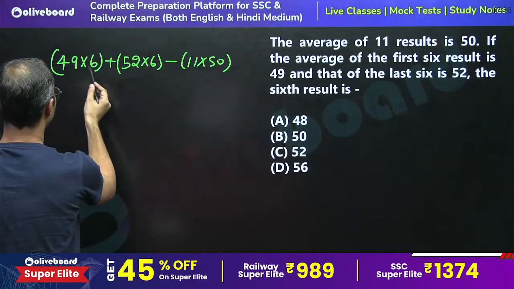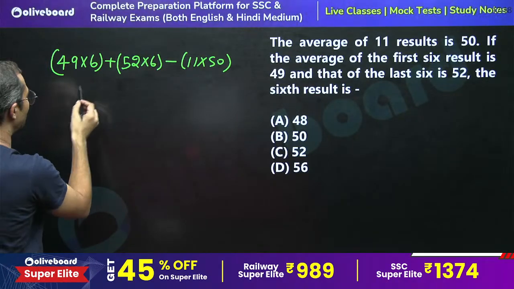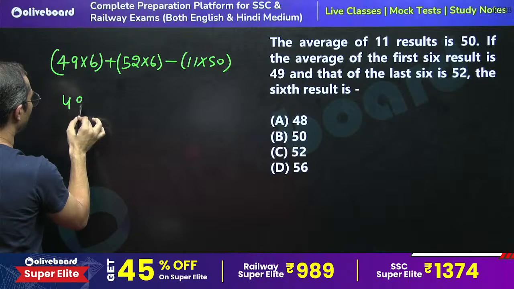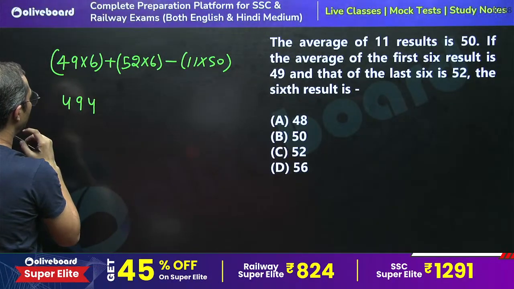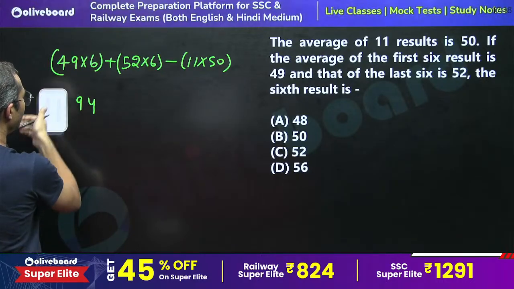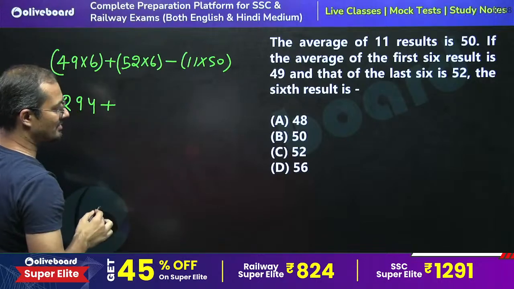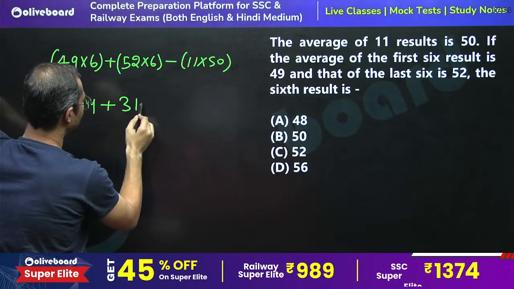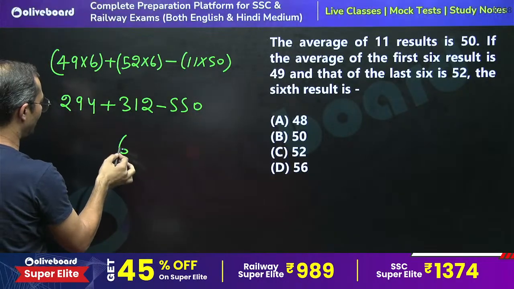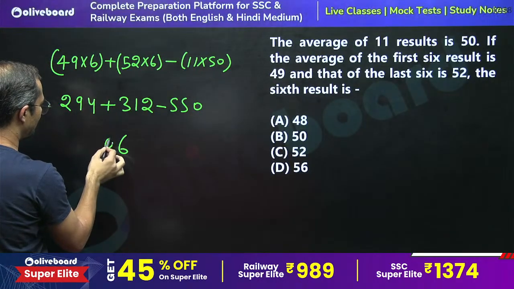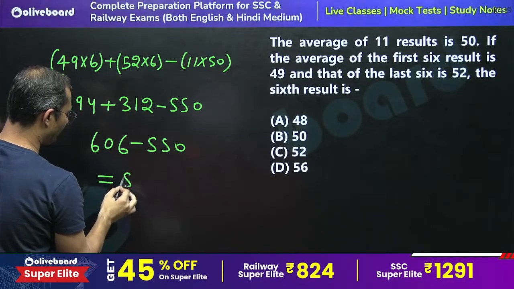So 49 into 6: 50 into 6 is 300, minus 6 gives 294. Then plus 52 into 6, so 300 plus 12, minus 550, so we get 606 minus 550, so 56 is the right answer.